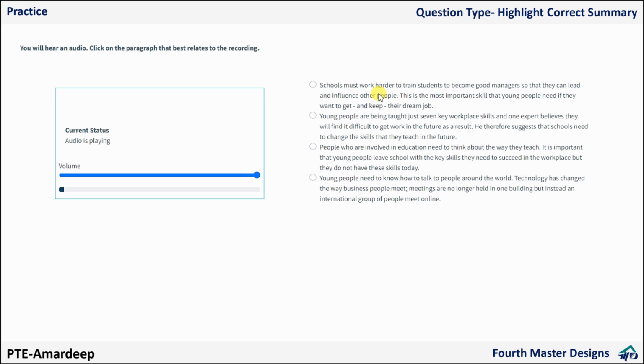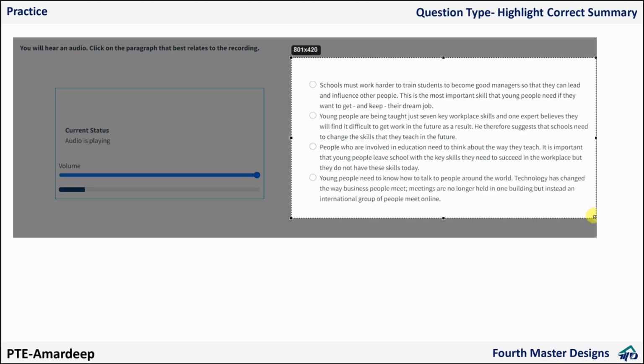Dr. Tony Wagner believes there are 7 skills that young people need to have in order for them to find and keep a good job in today's economy. But he thinks our schools are focusing too much on tests and academic performance and aren't doing enough to teach those skills. Let me give you an example. One of Wagner's 7 skills is the ability to work in an international team. This is because little teamwork is carried out in one building anymore. When most global companies have a problem, they create teams of people from all over the world to solve it. And these people meet online, in virtual meeting rooms.